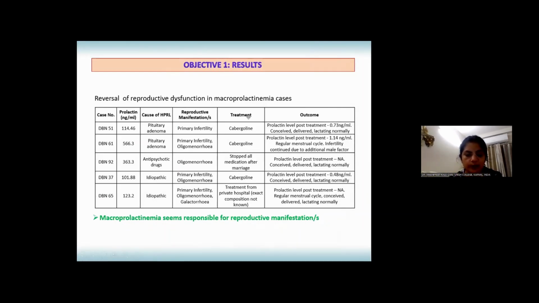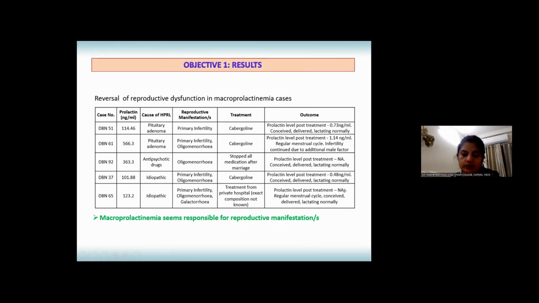Further, we saw that with proper treatment for high prolactin, macroprolactinemia reversed. So there was reversal of reproductive dysfunctions also in macroprolactinemia cases.